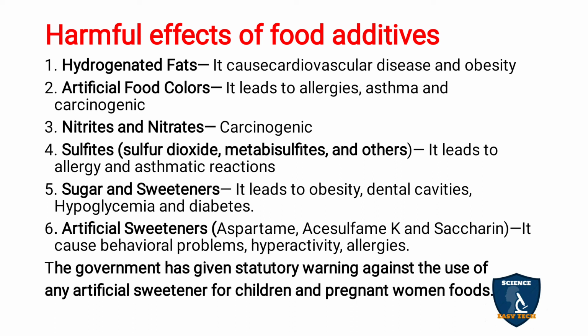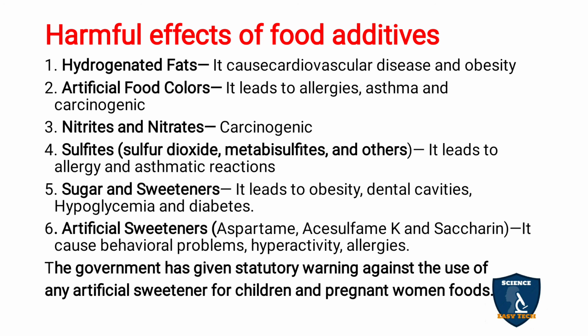Next is artificial sweeteners. Under artificial sweeteners you have aspartame, acesulfame K and saccharin. They cause behavioral problems, hyperactivity and allergies. Ajinomoto, which we used to call China salt, also comes under this. It causes behavioral problems, hyperactivity and allergies.